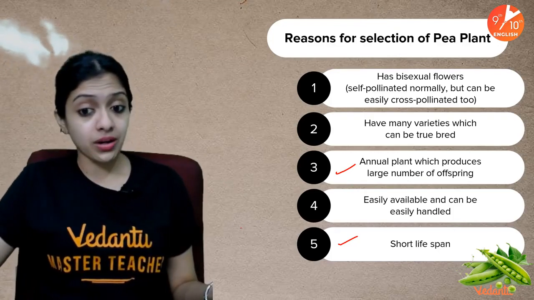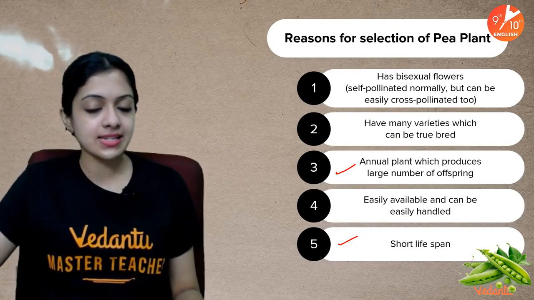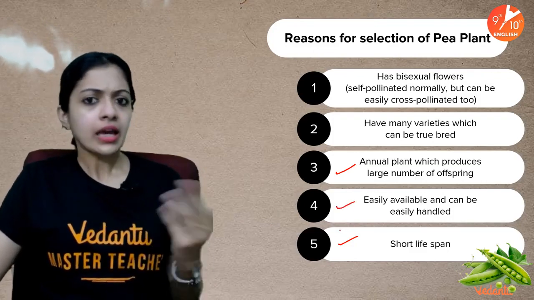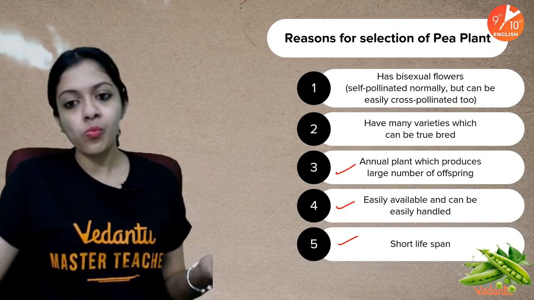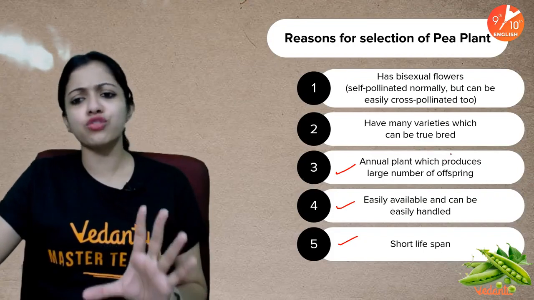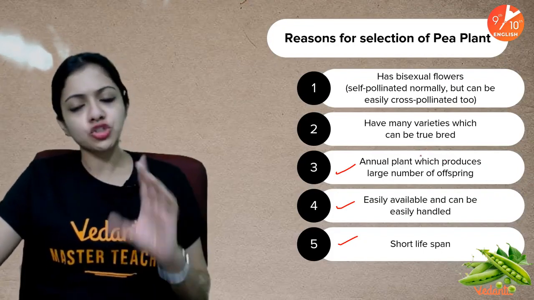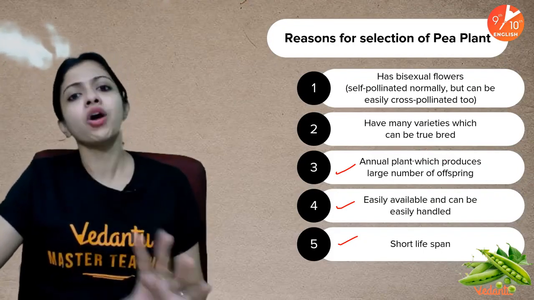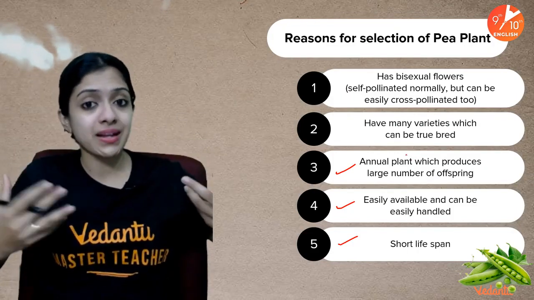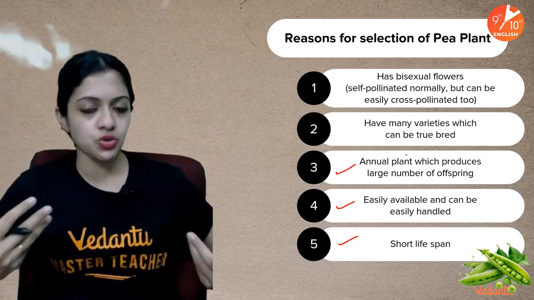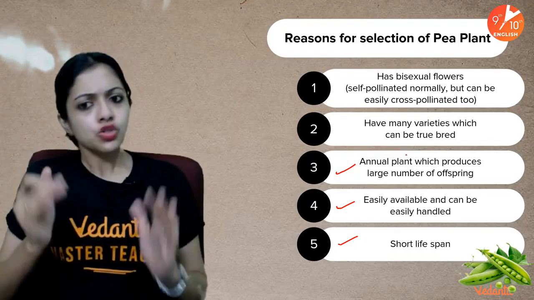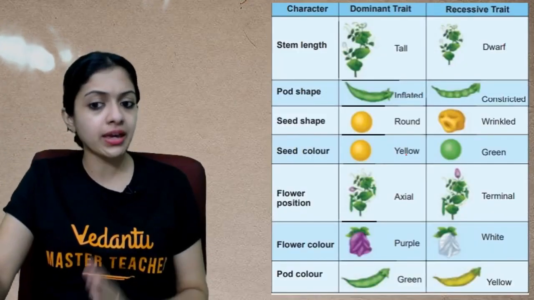And pea plants were easily available, and they could be easily handled. That was another advantage of the pea plant. This is why he had a pea garden of his own. So yes, these are the major advantages of the pea plant. So just in case you have forgotten what true bred or pure bred means, children, pure breeding individuals are those which have been exactly expressing the same trait over many generations together. They have remained unchanged over many generations. So you will understand better once we start talking about Mendel's experiments.